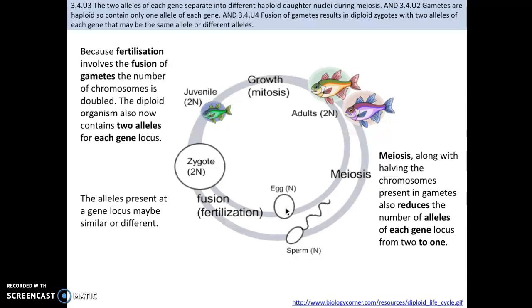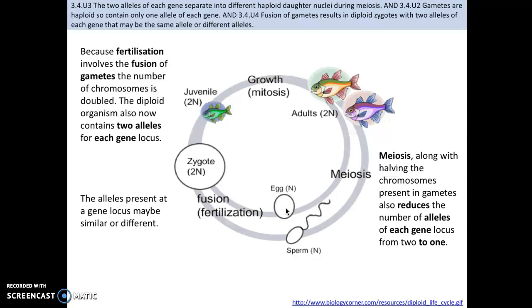Okay, you want to talk about U3, which is that the two alleles of each gene separate into different haploid daughter nuclei during meiosis. I feel like if you've gone over the other videos, this should be okay, but just really quick, we know that fertilization involves the fusion of gametes. So the number of chromosomes is doubled at that point. We have 23 in sperm, 23 in egg. The two of those together is 46, 2 copies for each one.